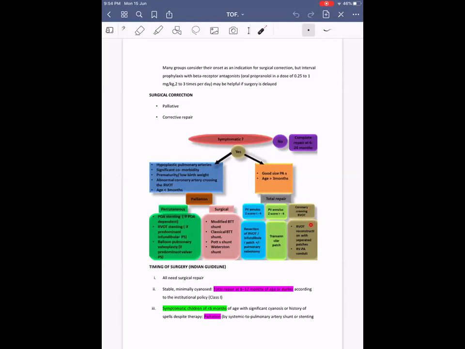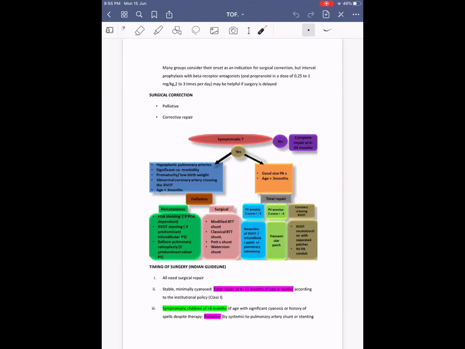Then if there is a coronary crossing the RVOT, then we have to go for an RV to PA conduit with RVOT reconstruction. Arun, there is an error here, this minus 4. Yeah, it should be less than minus 4. Some people consider it with minus or without, that's okay. That's why while writing, better to write it like smaller than, lesser than, larger than, like that.